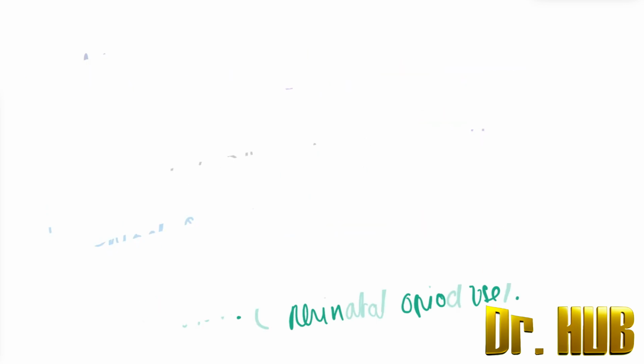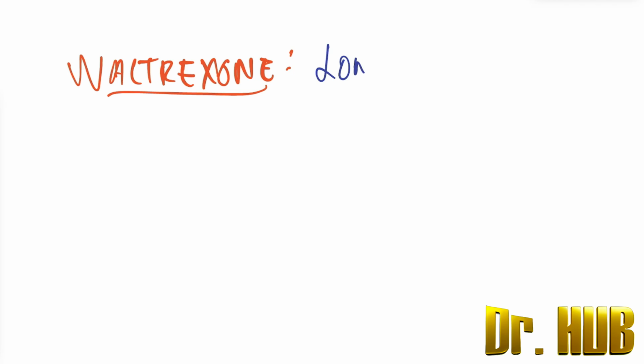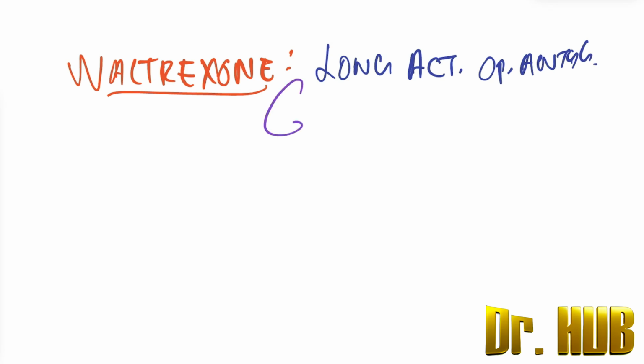Next, we look at naltrexone. So this was naloxone. Next, naltrexone is a long-acting opioid antagonist, with effects lasting for 48 hours.